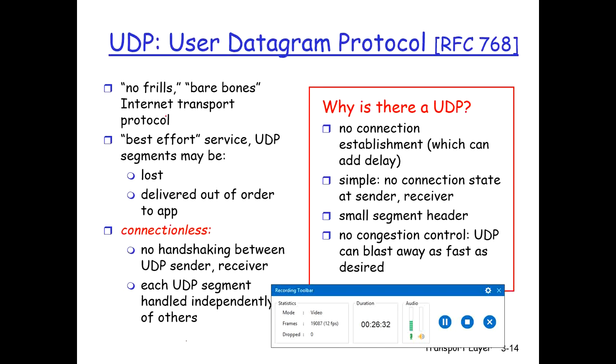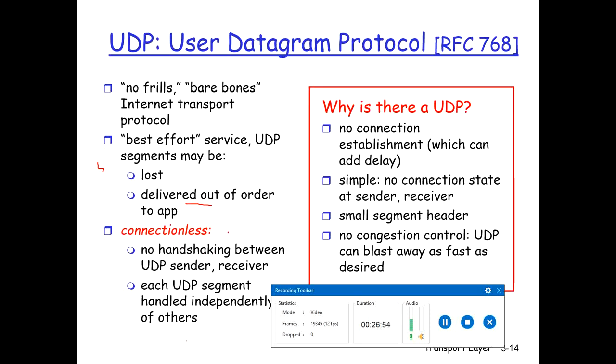Best effort service. UDP segments may be lost, may be delivered out of order. Out of order means, suppose there are 10 segments to be delivered, so it may be delivered as 4. First of all, the 4th segment is delivered first, then 8, then 2, then 1, like this. It is a connectionless protocol.